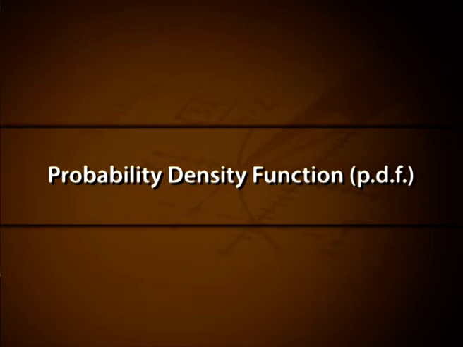Probability density function, PDF. Let us try to understand the concept of probability density function of a continuous random variable through an illustration. Consider a continuous random variable x representing the height of a student of 15 years old in a district. Let x range from 100 centimeters to 200 centimeters for that district. To conduct a study regarding x, we take a large number of students from the district randomly, measure their heights as accurately as we can and arrange them in a frequency table.